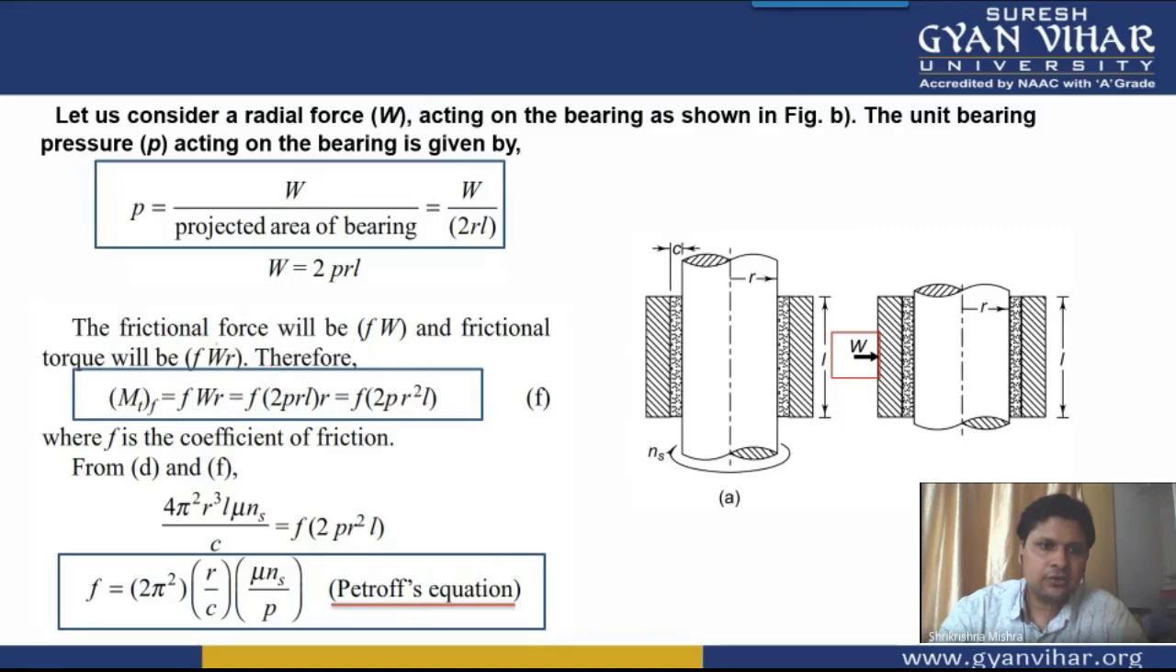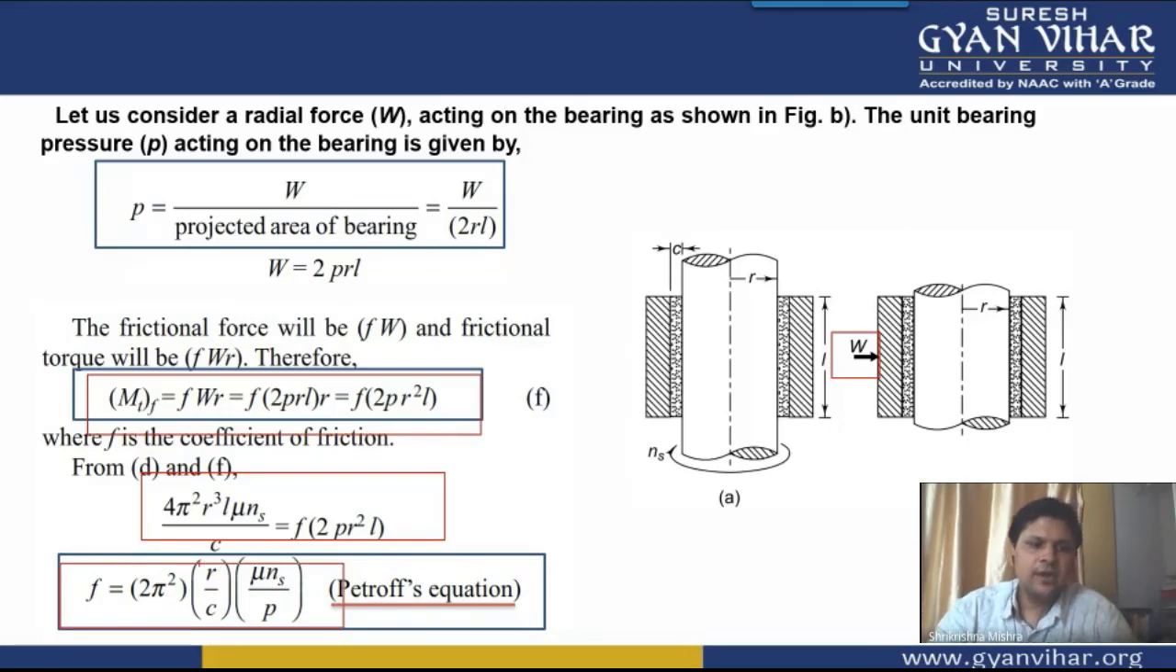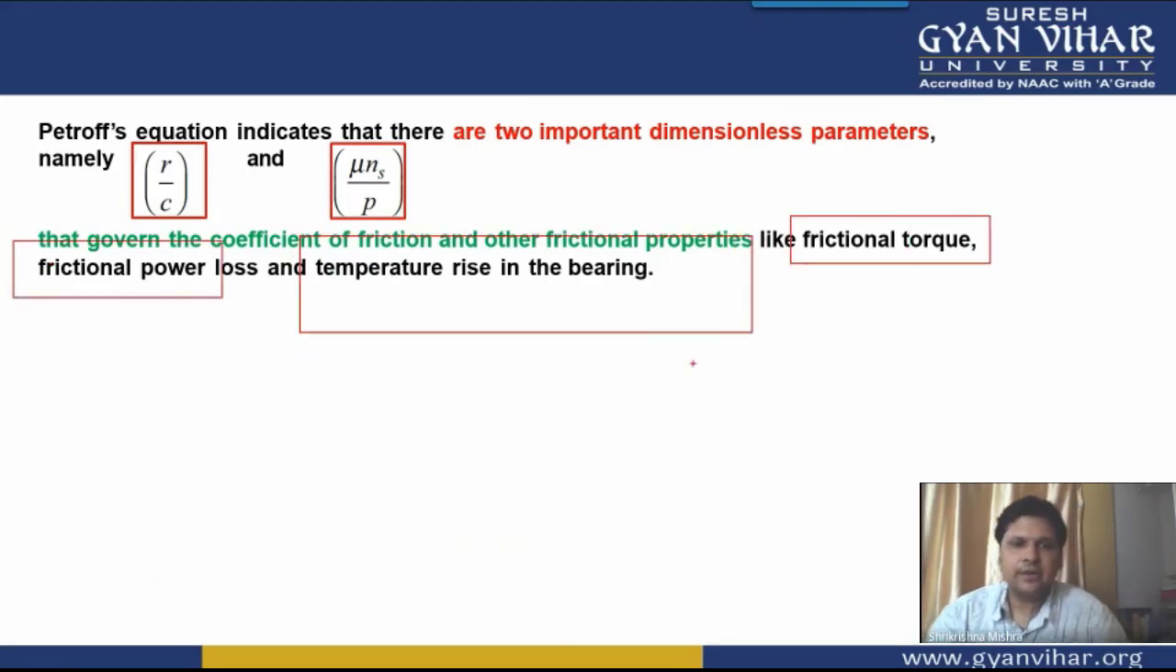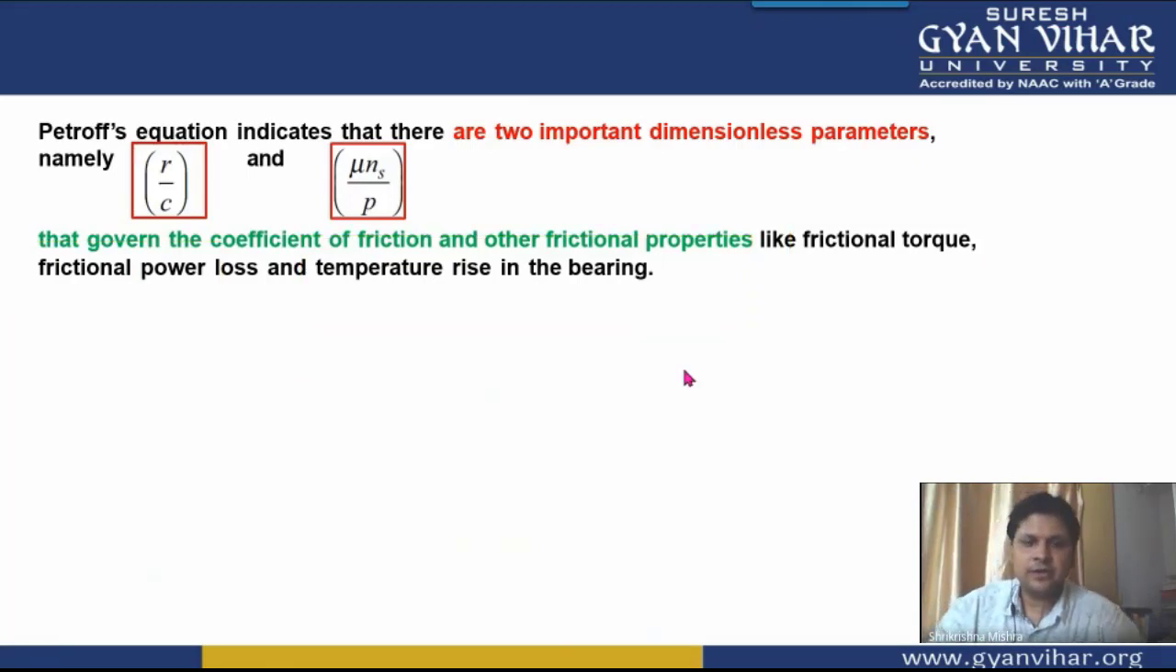So this gives us another expression for the frictional torque, that is F into 2 pi r square into L. Now when we equate these two expressions, we get Petrov's equation, in which there are two dimensionless numbers. One is r by c and the second is mu N s by p. These are important because various properties of the bearing like frictional torque, power loss and temperature rise of the bearing are obtained through this particular relation.